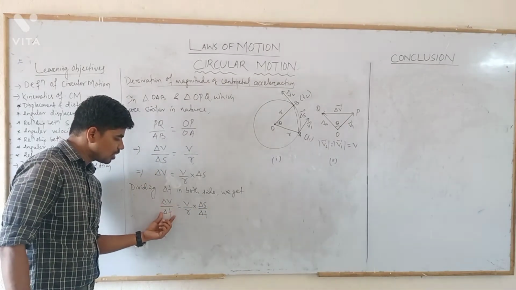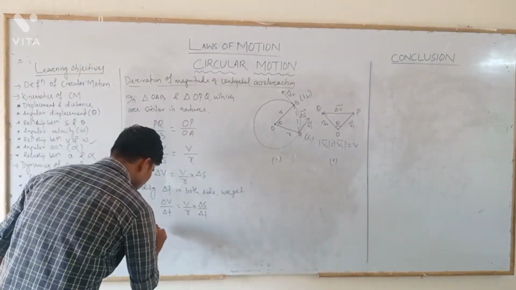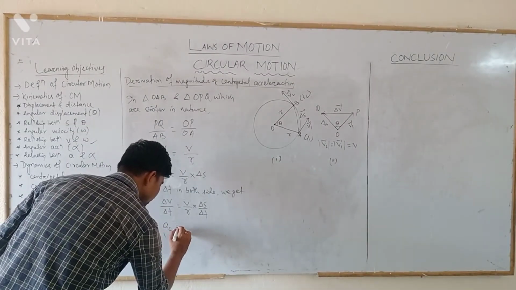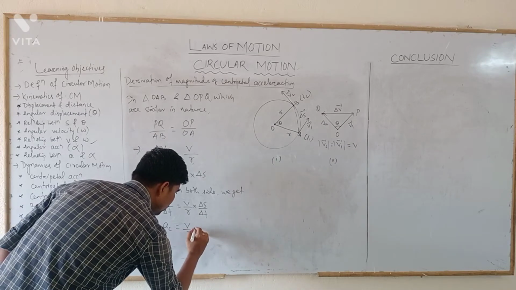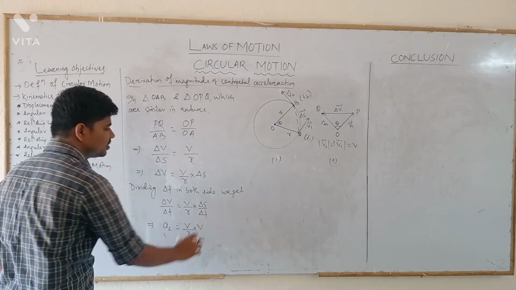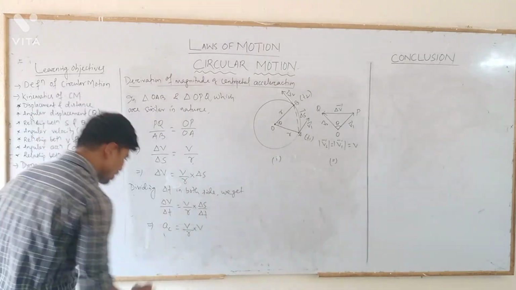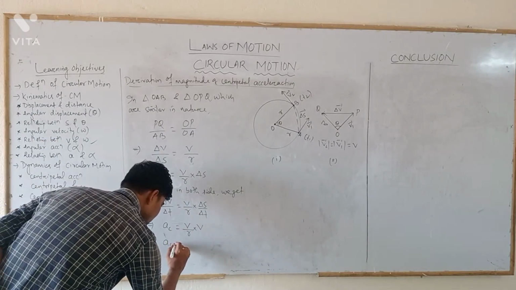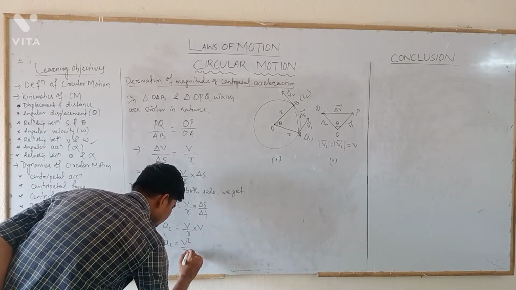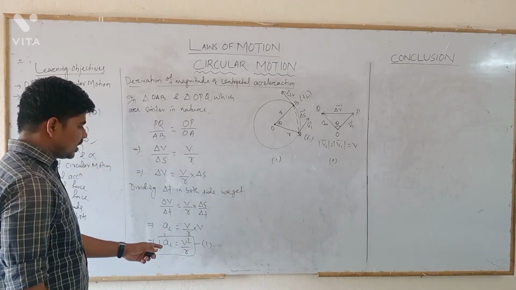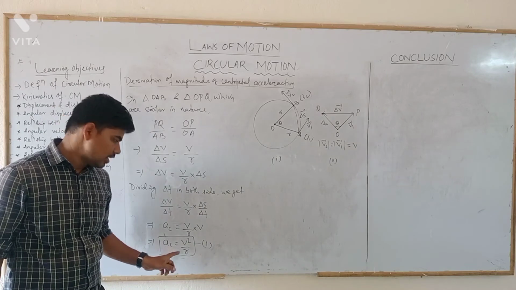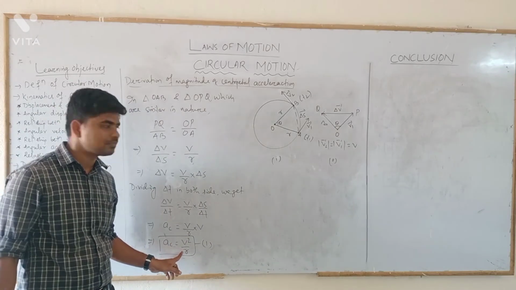Change in velocity with respect to change in time is the centripetal acceleration AC. It is equal to V by R into another V, since change in displacement by change in time is equal to linear velocity. So this implies AC equals V square by R. This is the required expression, the magnitude of centripetal acceleration in terms of linear velocity and radius.